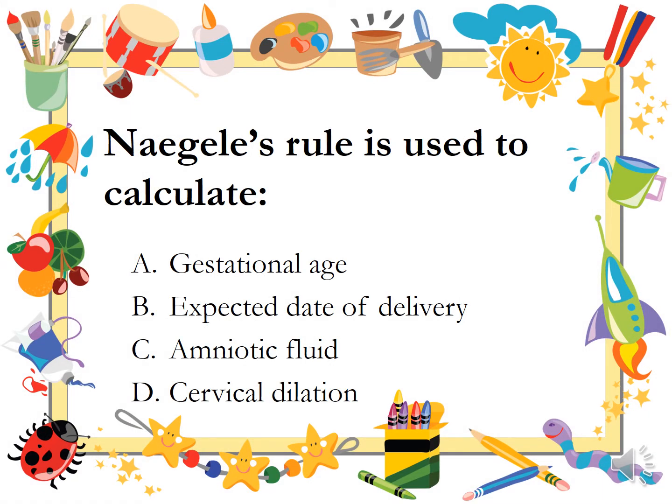Naegele's rule is used to calculate: gestational age, expected date of delivery, amniotic fluid, cervical dilation.